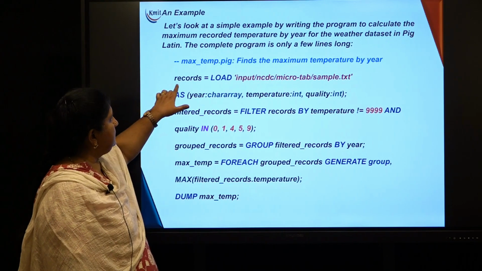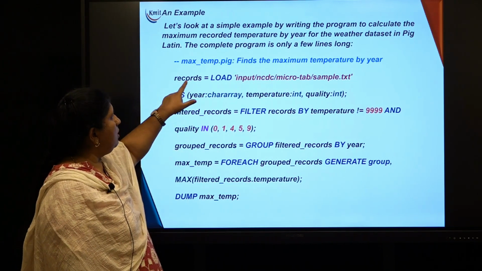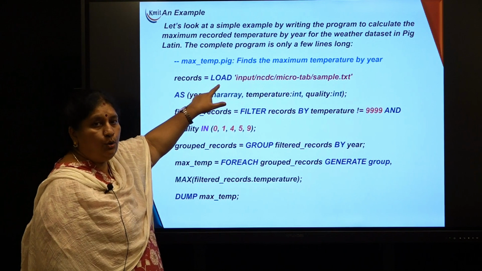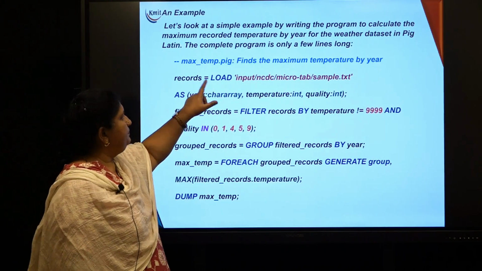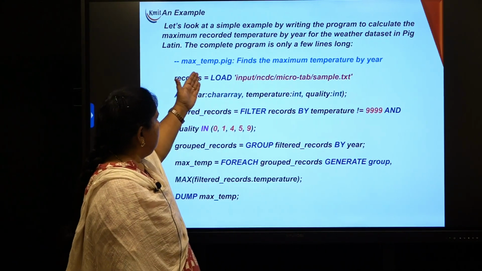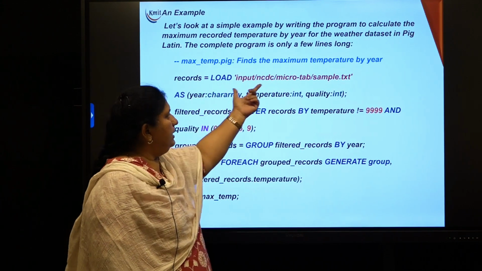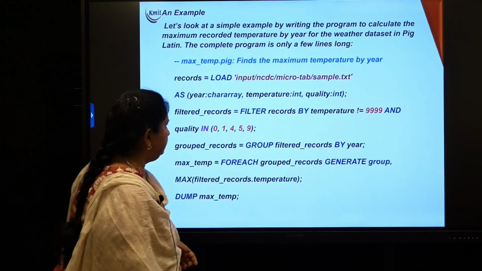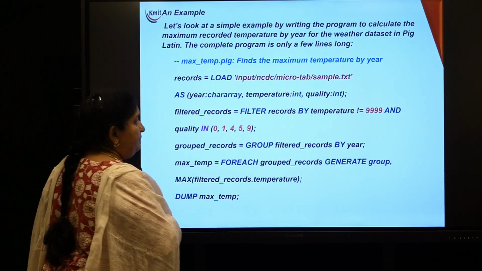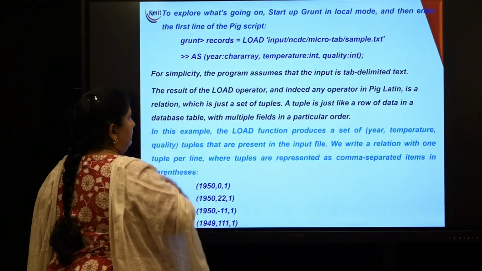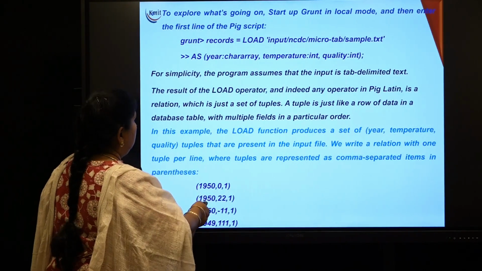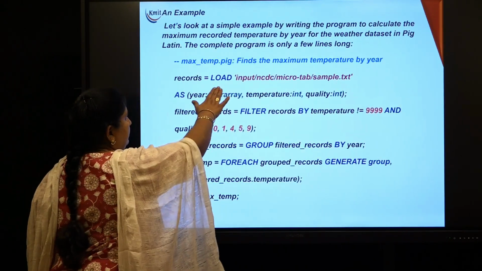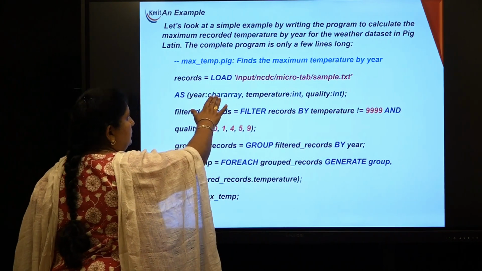Then the next statement we have given is records equals load, where load is a built-in operator. Records equals load this entire data set which is available in this specified path. Now whenever you give this load command, what exactly are you saying?